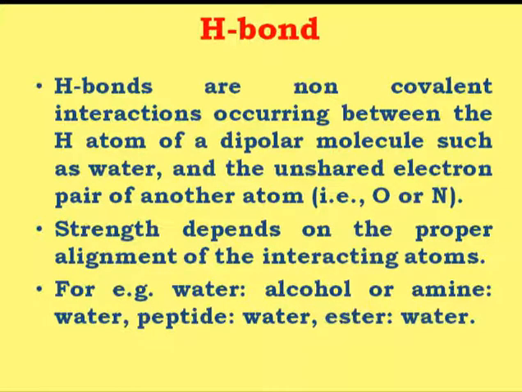As a result, the DNA molecule having more GC base pairs will have more total hydrogen bonds, and that's why it will be less susceptible to temperature, and it will show more thermostability than the DNA molecule having more AT base pairs with only two hydrogen bonds. So the strength of the hydrogen bonds depends on the proper alignment of the interacting atoms as well as how many hydrogen bonds are present in the molecule. The more hydrogen bonds, the greater the stability of that molecule.